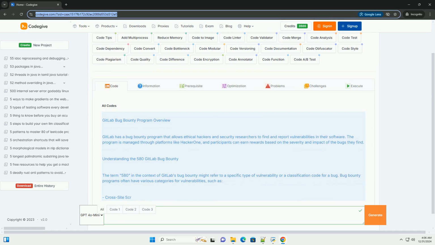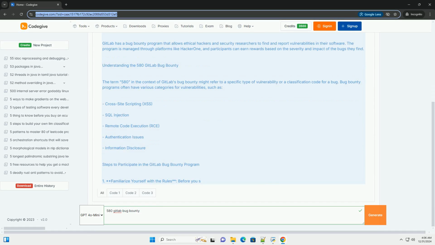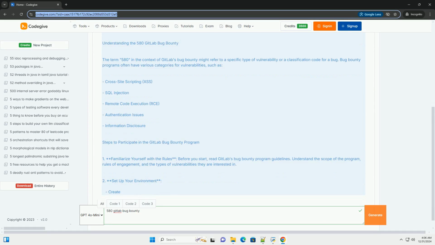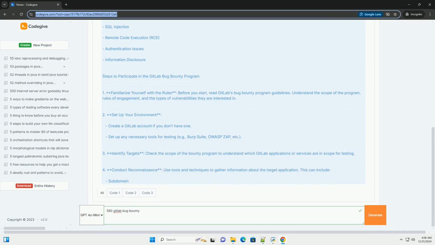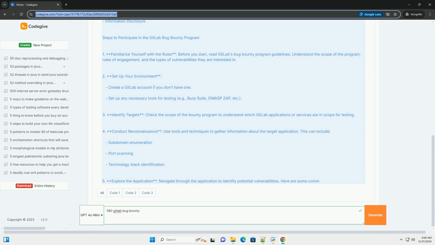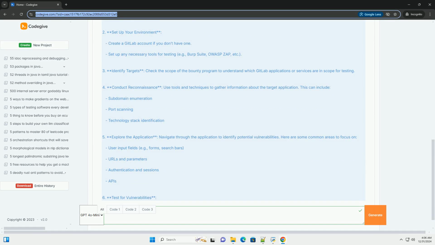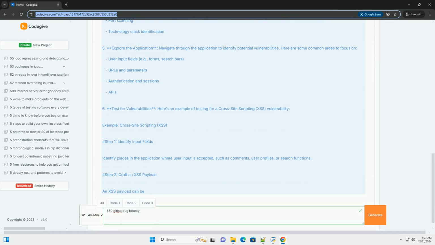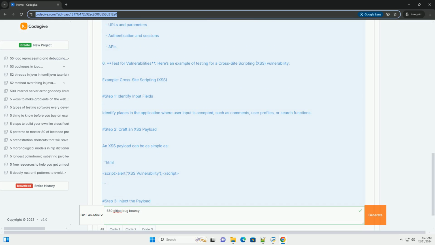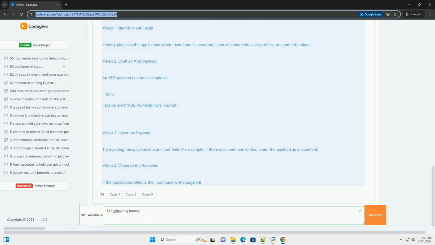GitLab Bug Bounty Program Overview. GitLab has a bug bounty program that allows ethical hackers and security researchers to find and report vulnerabilities in their software. The program is managed through platforms like HackerOne, and participants can earn rewards based on the severity and impact of the bugs they find.